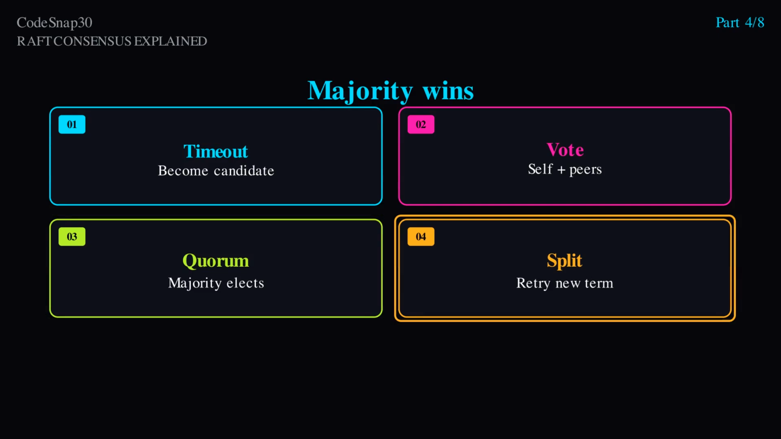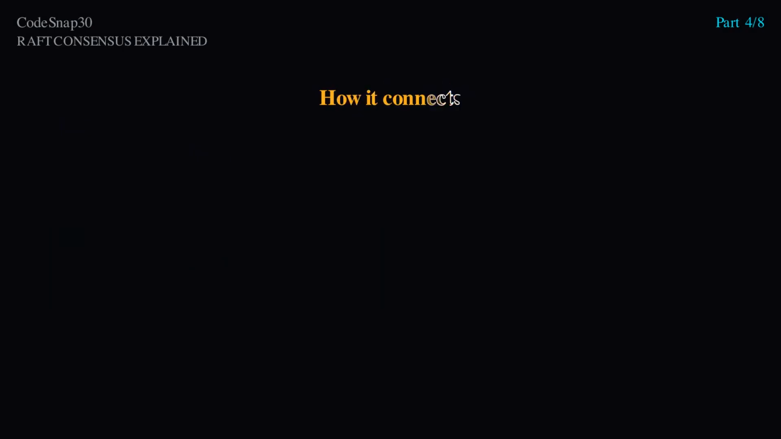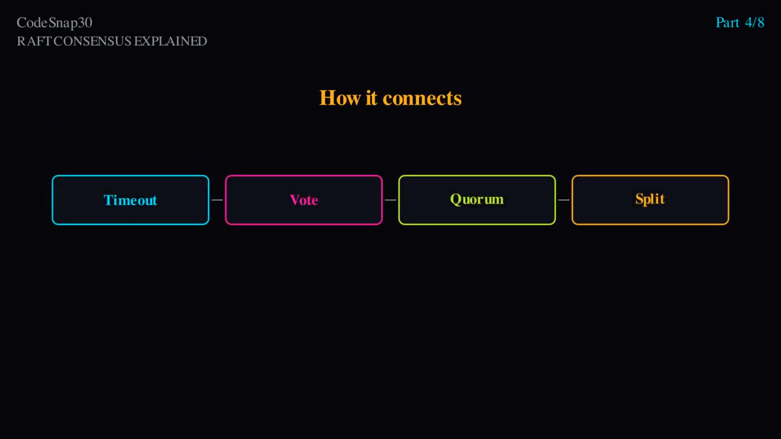If the vote splits 3 ways, no one wins. Candidates time out, bump the term, and try again with fresh random delays. Once elected, the leader sends heartbeats immediately so others stop campaigning. Interview signal: explain quorum intersection and log up-to-date checks, not just that they vote for a leader.